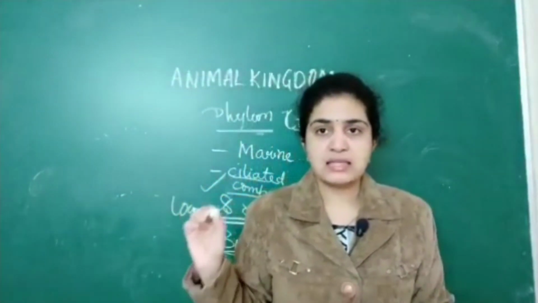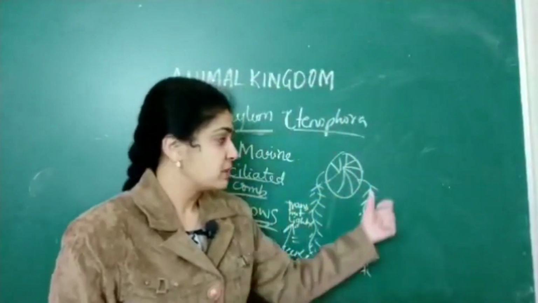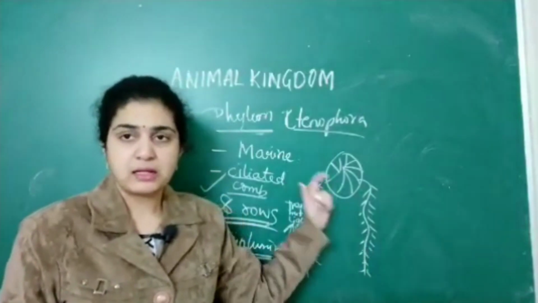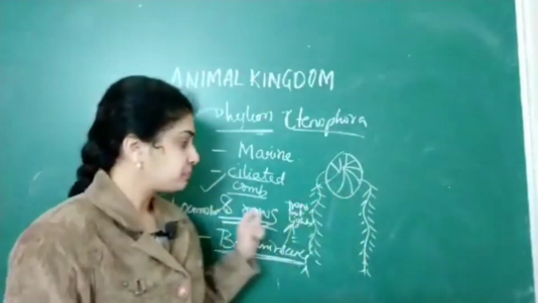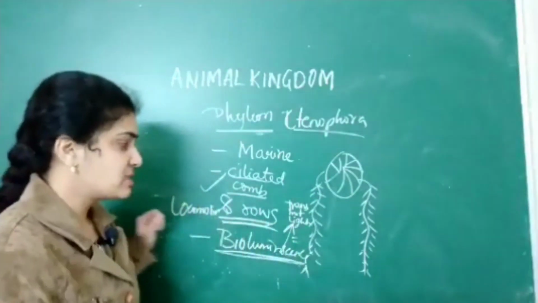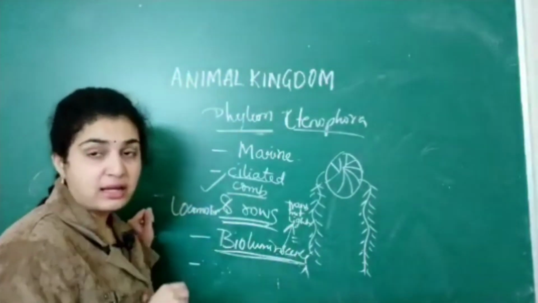Bioluminescence property is exhibited by which organisms? Important NEET question. Bioluminescence is exhibited by the phylum Ctenophora. Next, going deeper, which organization does it exhibit?